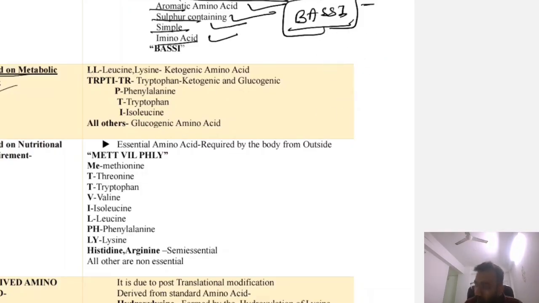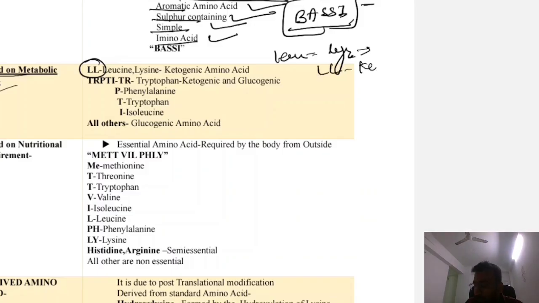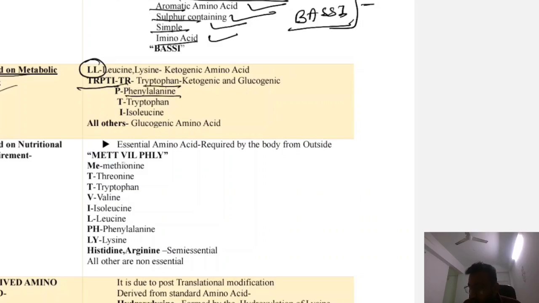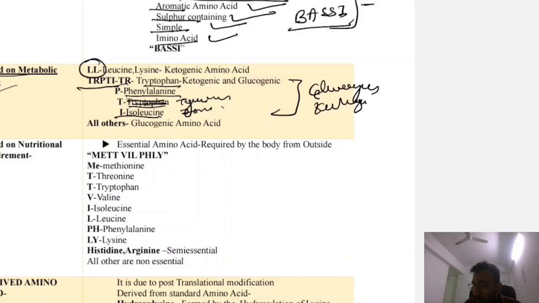So the mnemonic is LL. So what is LL? Leucine and lysine. So LL is the ketogenic amino acid. Okay. Next is TRYPTI. So what is TRYPTI? TR is for tryptophan and P is for phenylalanine and T is for tyrosine. It is not tryptophan, it is tyrosine. I is for isoleucine. So these are glucogenic as well as ketogenic amino acid.